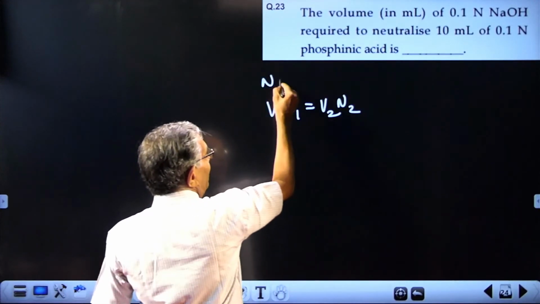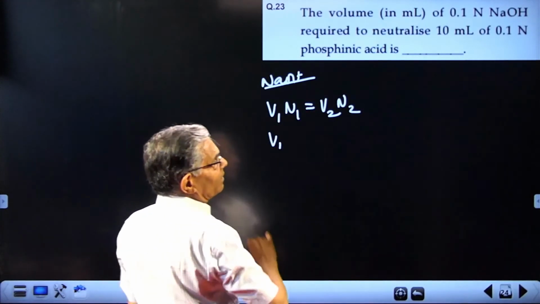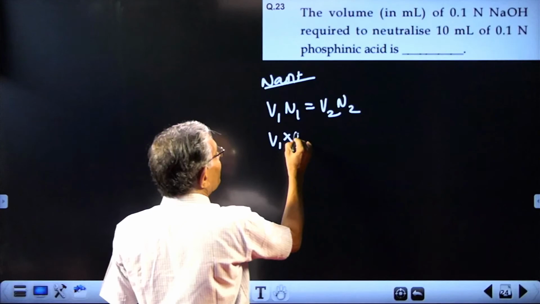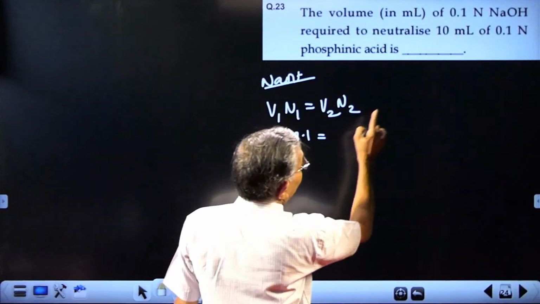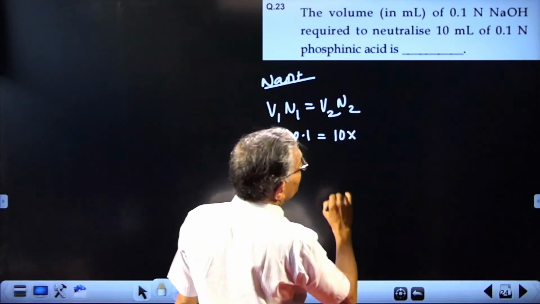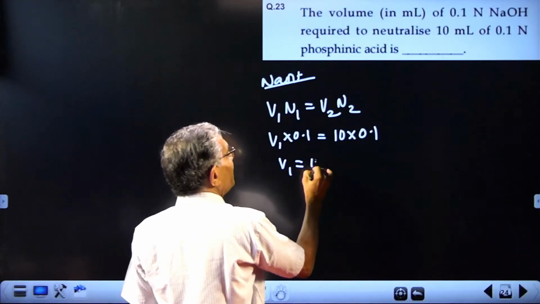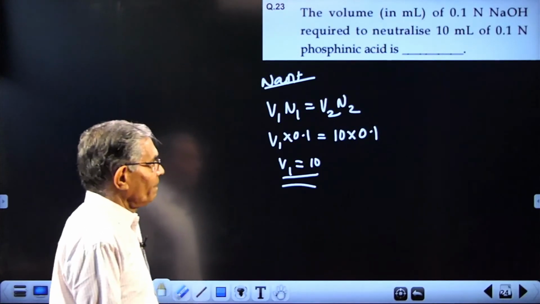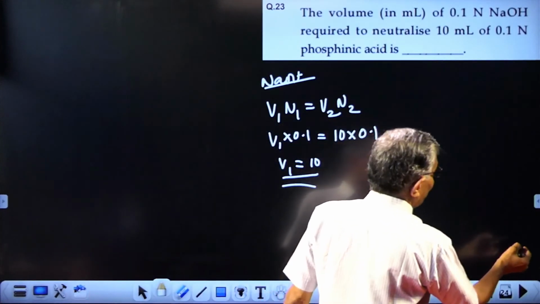This is the volume to be calculated, but the normality is 0.1. The second solution volume is actually 10 ml and normality is 0.1. So naturally V1 should be 10 ml. The answer is 10. Nothing else. V1N1 equal to V2N2. Answer is 10.